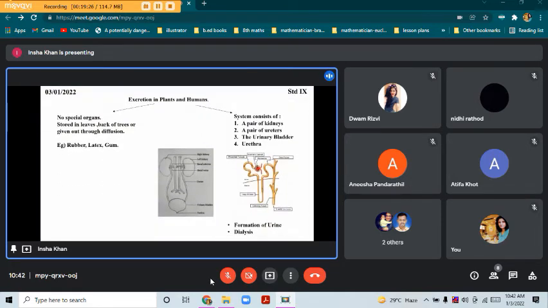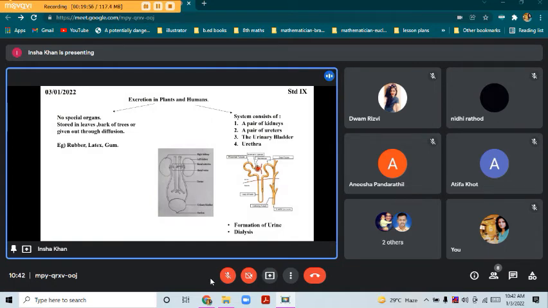We have completed with our excretion part. So we have learned excretion in plants and humans. In plants, they do not have any special organs. The waste, it is either stored in leaves, barks, and besides this, if we see the falling of leaves, the falling of fruits, the falling of flowers, even this is termed under excretion.